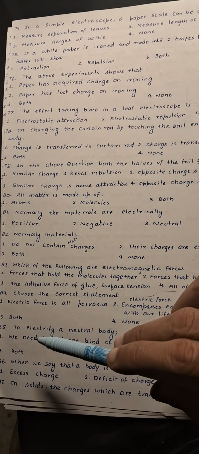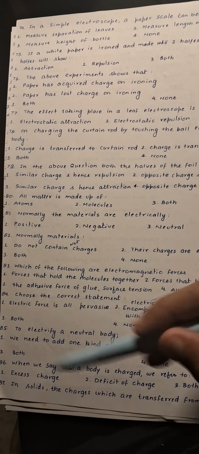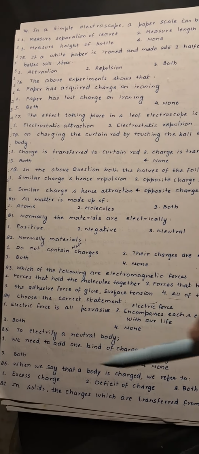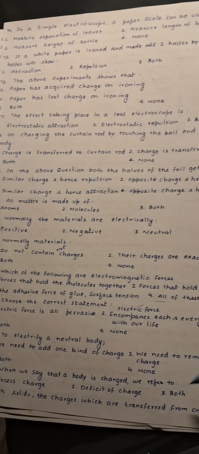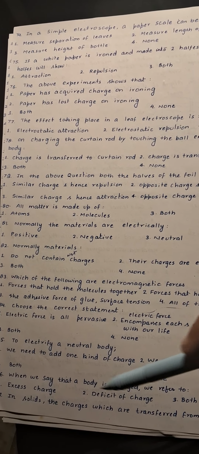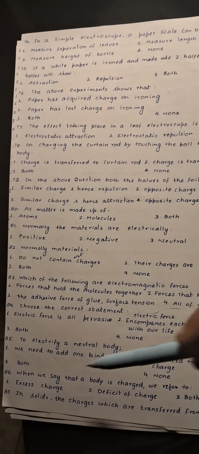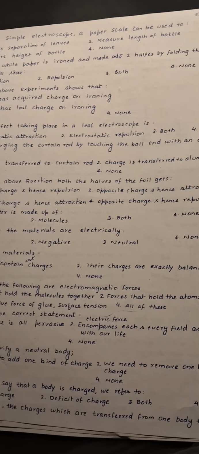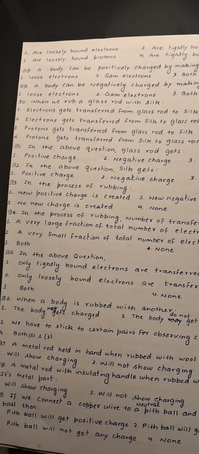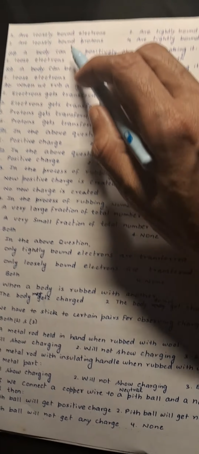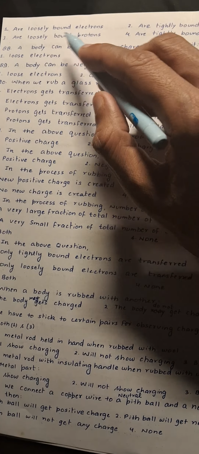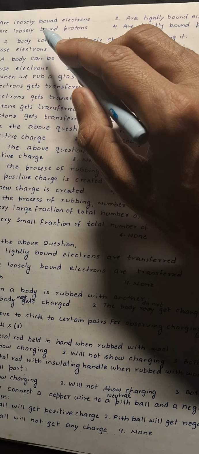Next, to electrify a neutral body, we need to add one kind of charge or we need to remove it, so in both methods you can charge or electrify a body, so third is correct over here. Next, when we say that a body is charged, we refer to the excess or deficiency of charge. So third is correct over here. Next, in solids, charges which are transferred from one body to another are obviously loosely bound electrons. So first is correct over here.